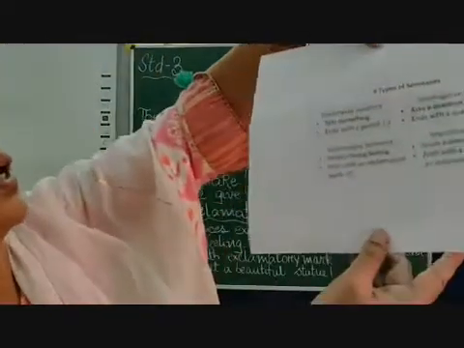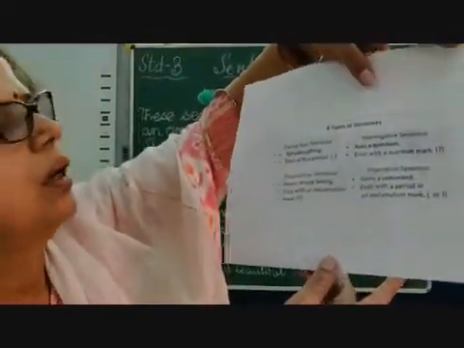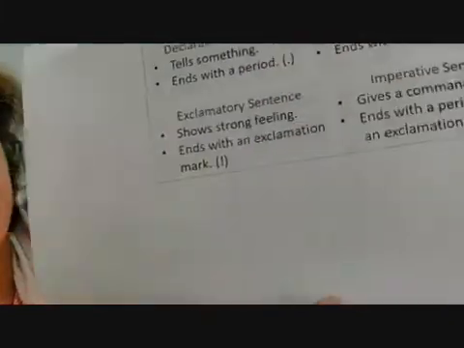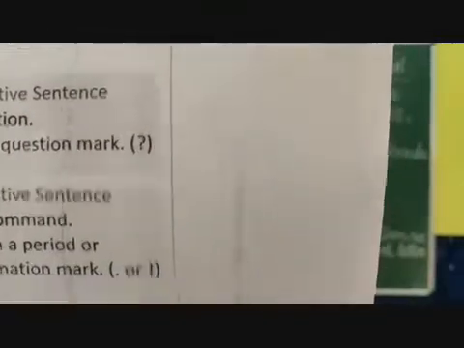Have a look. So you can see here declarative or assertive, tell something, ends with a full stop. Okay, then you can see interrogative sentences, they ask some question, ends with a question mark.